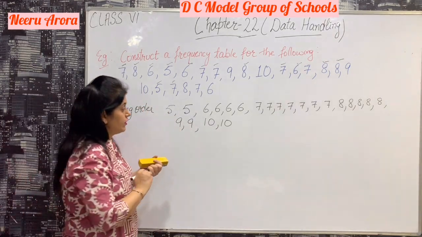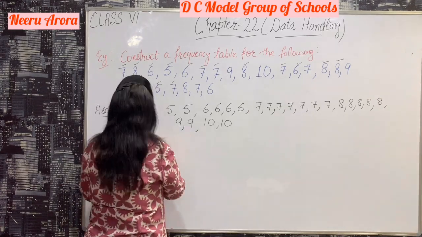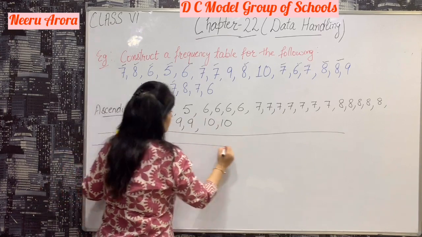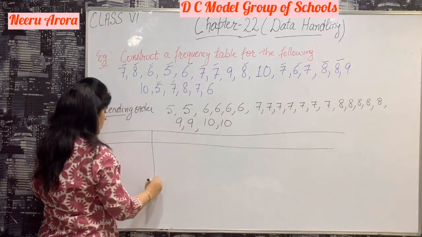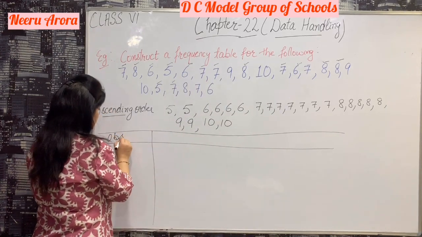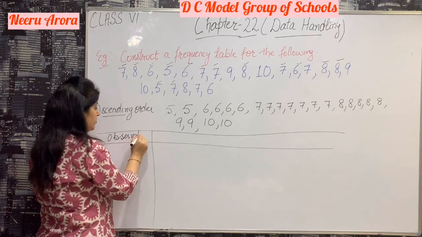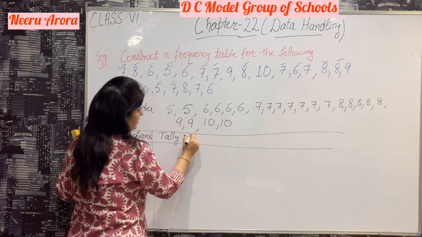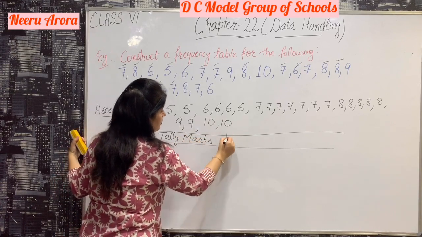So let's draw the frequency table. In this table, first we will write the observation, that is what we observed from the given data. Then tally marks. Next is frequency.